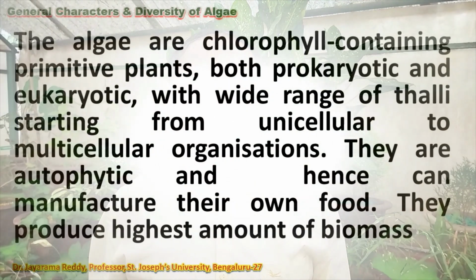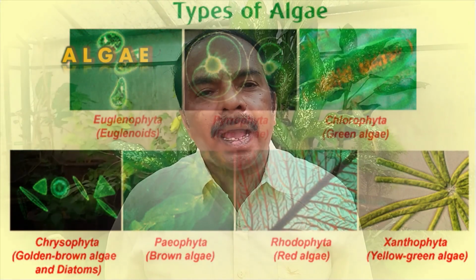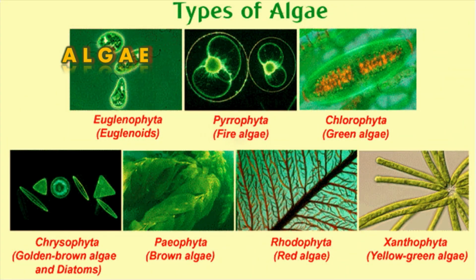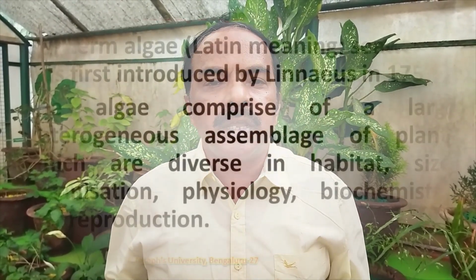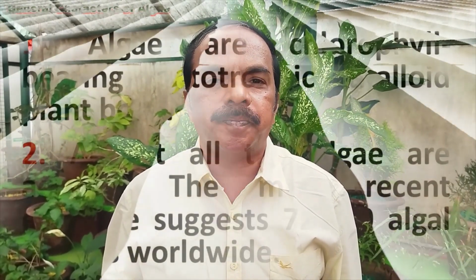Algae are photosynthetic and autotrophic organisms, and they produce the highest amount of biomass on the earth. 41% of the total biomass of the earth is produced by algae, and algae are very diverse. In fact, algae are the most diverse organisms because they are found in three different kingdoms: kingdom Monera, kingdom Protista, and also kingdom Plantae. There are about 72,500 species of algae that have been identified so far.